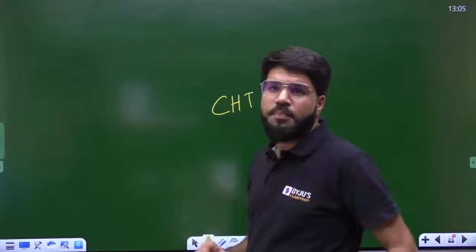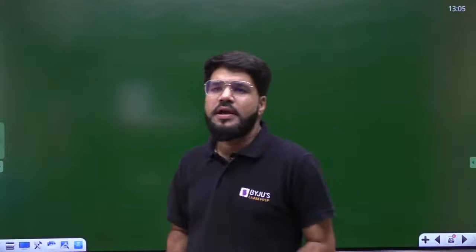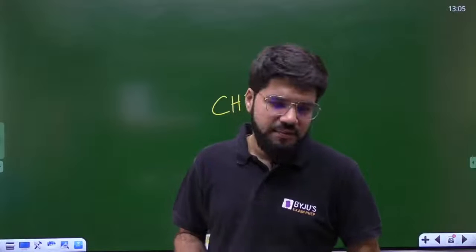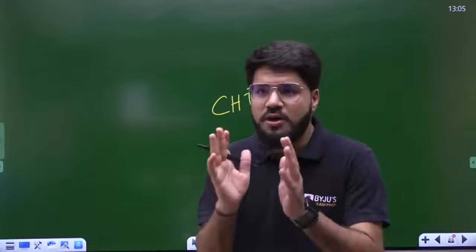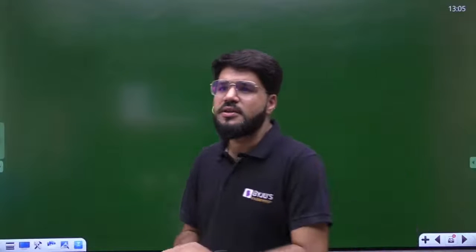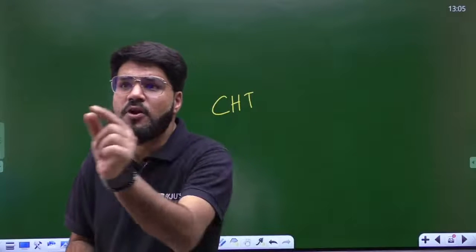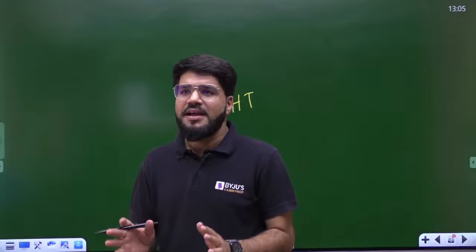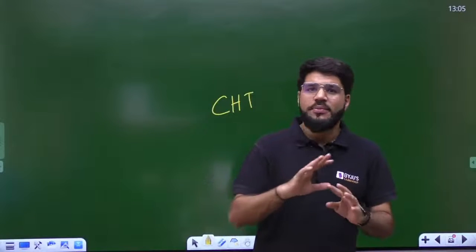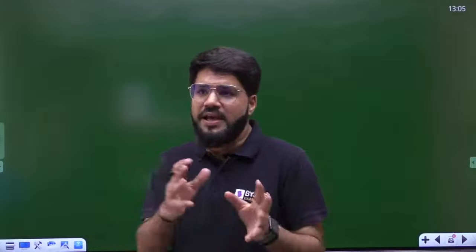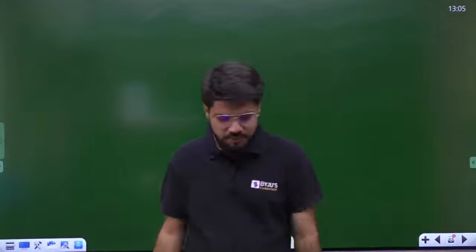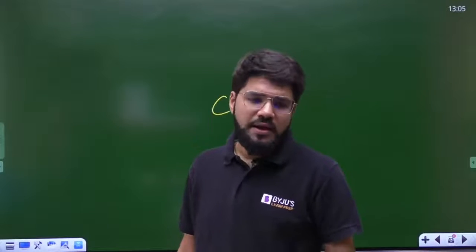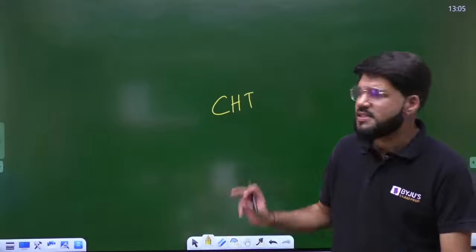Let me also tell you the password for today's PDF. Today's PDF will be shared in the Telegram group with the password CHT, that is the Cayley-Hamilton theorem. In short, only CHT. No, A cannot be a number. The Cayley-Hamilton theorem is applicable on the characteristic equation, not on a value. A cannot be taking a value. So that's the wrong approach and is not valid in any question. So CHT is going to be the password for today's PDF.